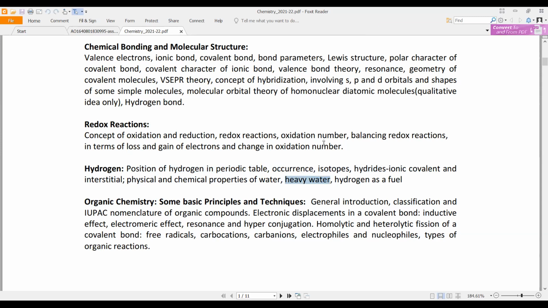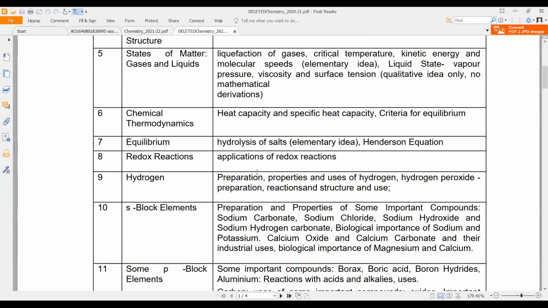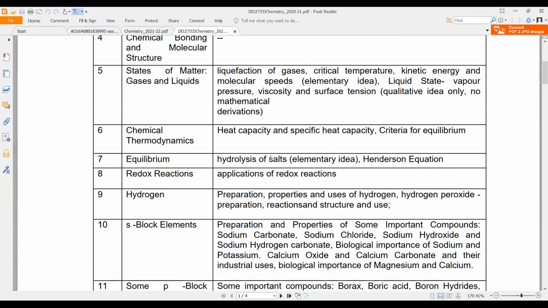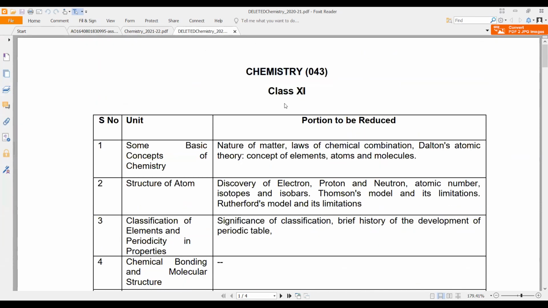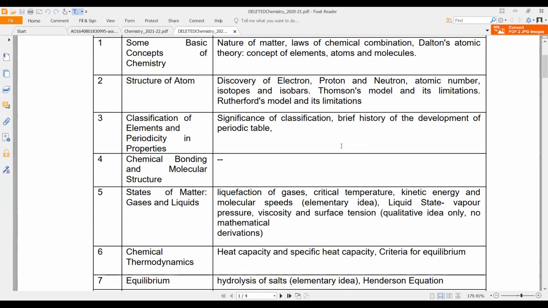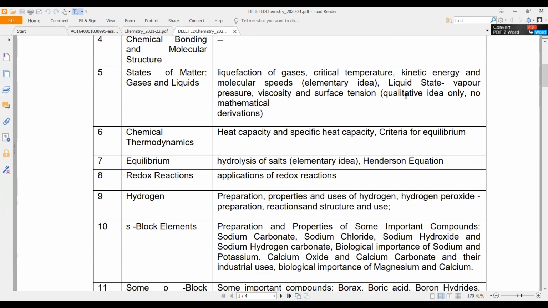Let me also open one more thing, which is the deleted part of the chemistry syllabus. Now in hydrogen, we have preparation, properties, uses, hydrogen peroxide preparation. Preparation, properties and uses of hydrogen have been removed. So this is the chemistry 11th portion to be reduced, deleted parts. Again, for hydrogen we have very little, so I think we can complete it in the next class only. Let me go back to this here.